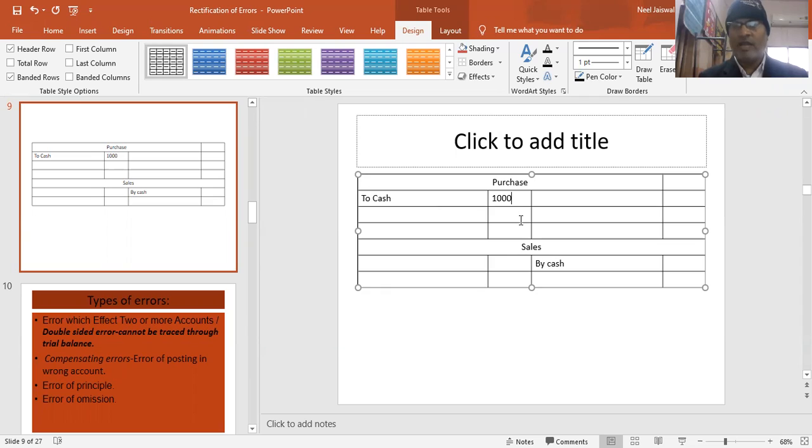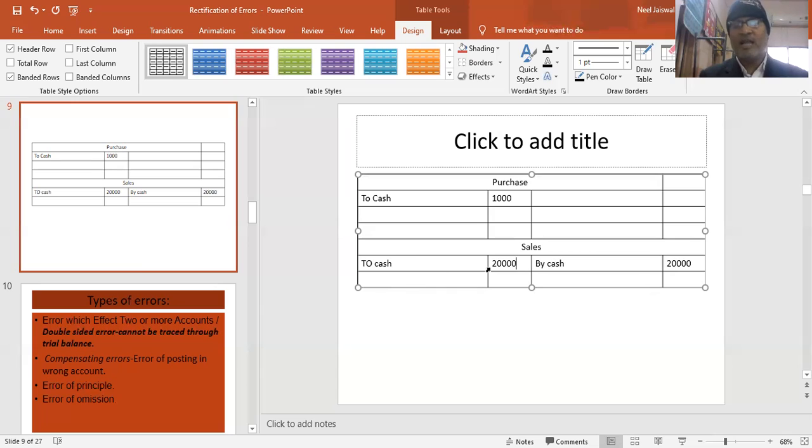We cannot write over here now because the trial balance is already prepared. So we have to rectify by passing separate journal entries. That only we will learn in later classes. Suppose we have sold goods in cash. So it should be cash account debit to sales, and I should have credited my sales account. Suppose 20,000 rupees goods are sold. I should have credited by 20,000, but I have not done that. I have made a mistake over here. I have written cash and I have recorded it 20,000 over here.